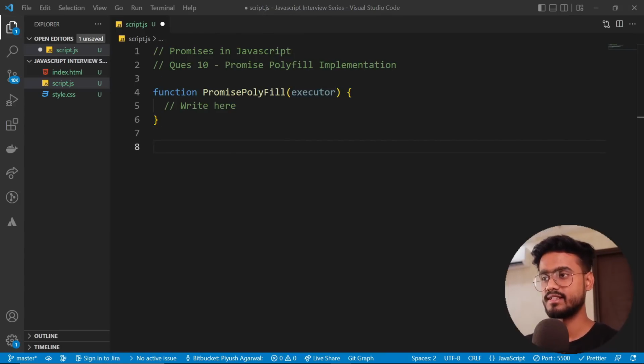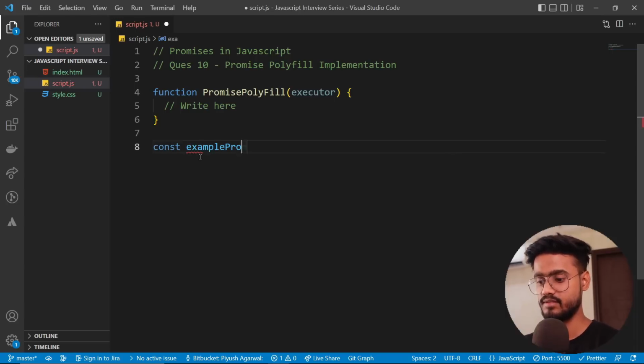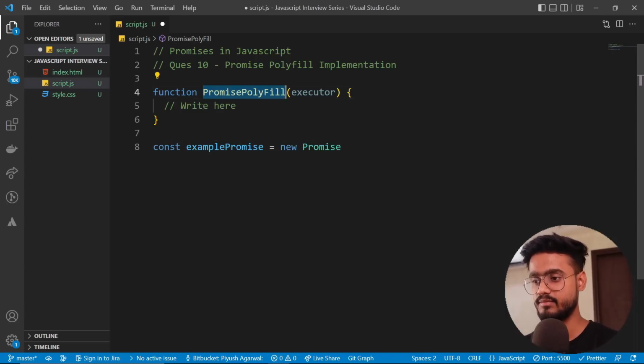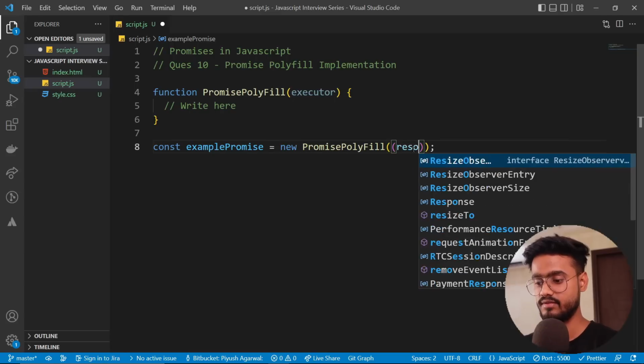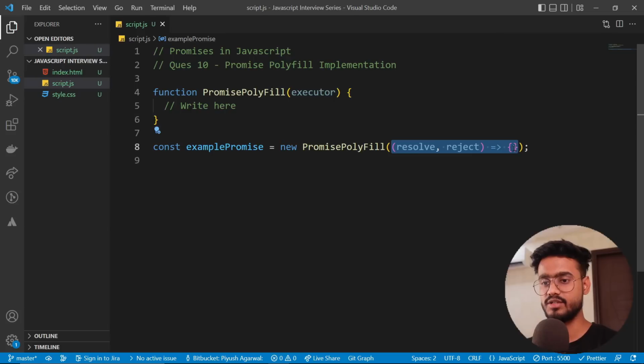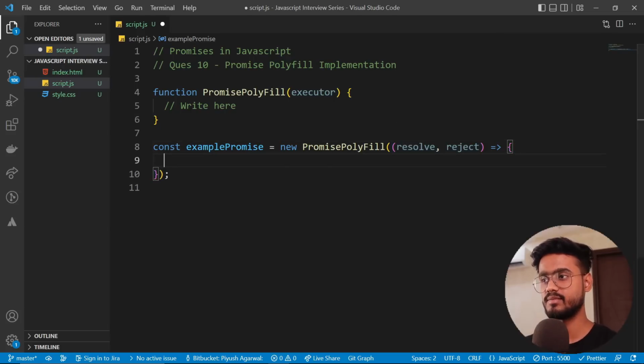So let me write a basic example for a promise which we're going to run later. So example promise, and we have new, instead of writing promise, now we're gonna write promise polyfill, and this is going to take resolve and reject. So this is what our executor is, and inside of this I'm gonna simply return setTimeout.